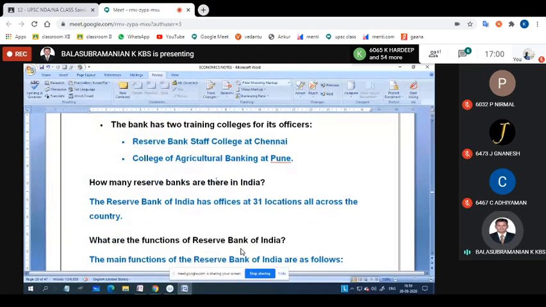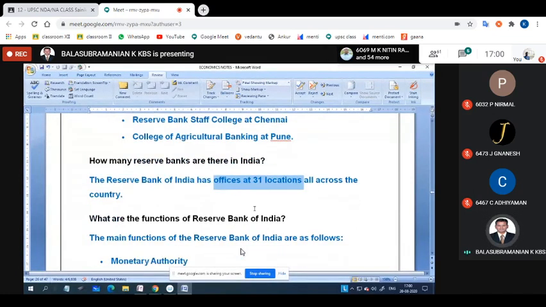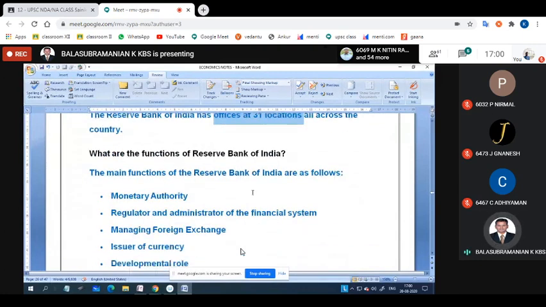And how many offices of the Reserve Bank are there in India? The Reserve Bank of India has offices in 31 locations all across the country. 31 locations, go through. And what are the functions of Reserve Bank of India?